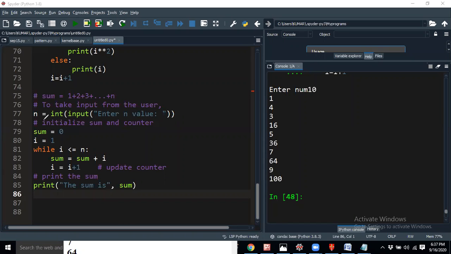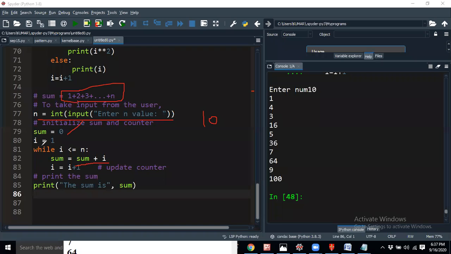So this is just a program. Enter the n value. If I'm giving 10, it will give the sum of the numbers 1 to 10. Let me take a variable sum equal to 0. Why am I taking sum equal to 0? Because when I am taking sum equal to sum plus i, the logic here, if you're not giving a 0 here, then it will take an error. In the C language and Java, it will actually get garbage values, but here it will not happen like that.